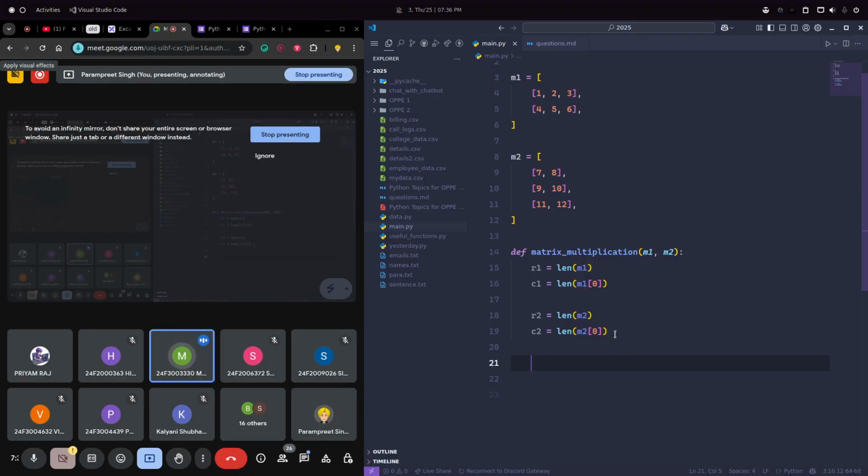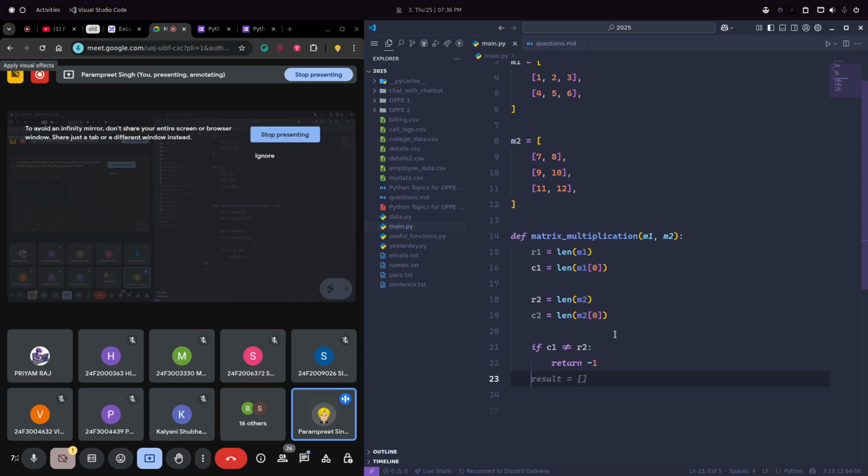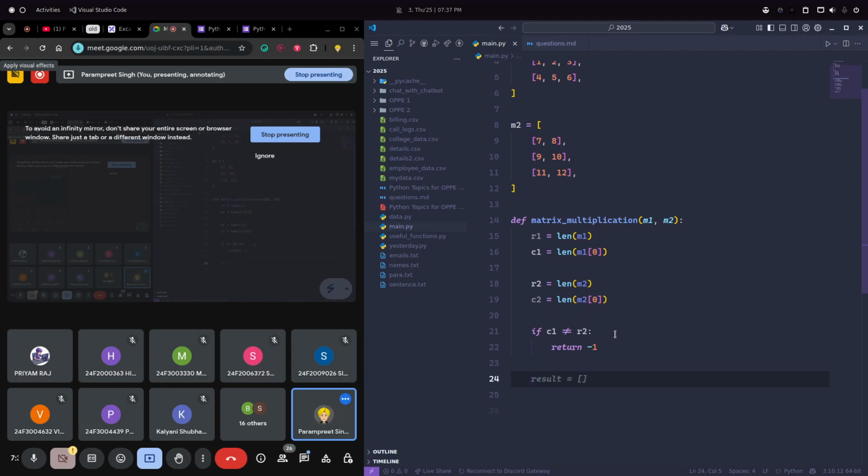C1 equal to R2. Yes. If C1 is not equal to R2, that means we cannot multiply these two matrices, right? So what I can do is simply return -1 or something, which simply means I cannot give any kind of result. Am I right? Yes, sir. Till now this is clear, guys? Yes, sir. Clear. Okay, great.